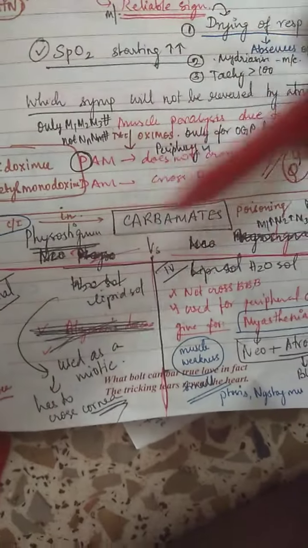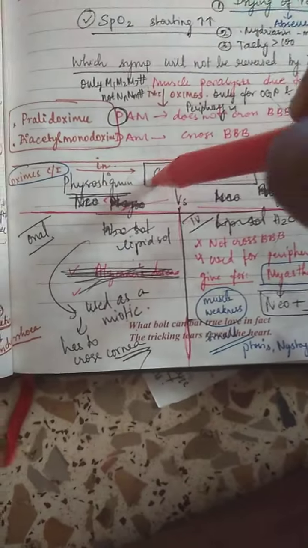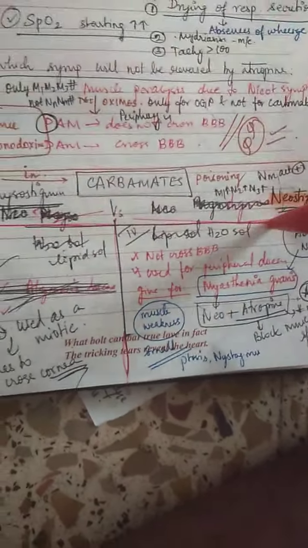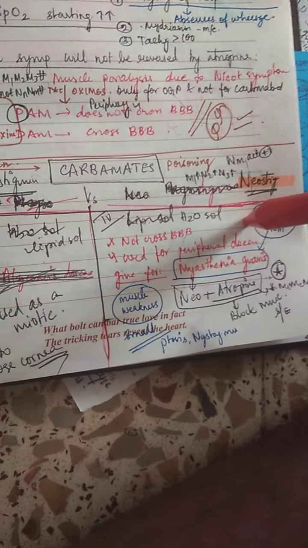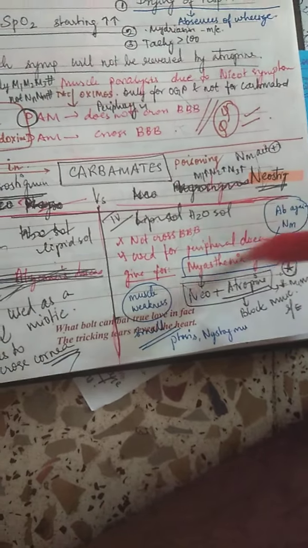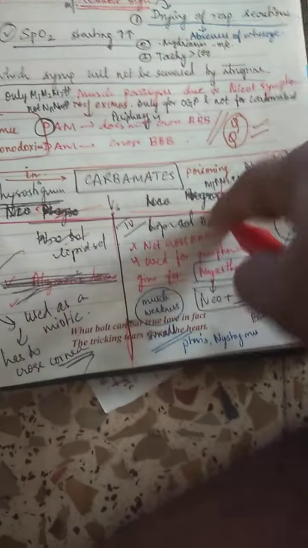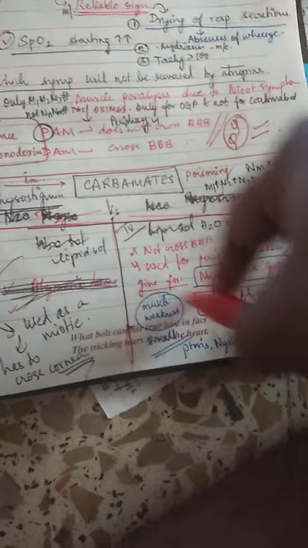Now, the difference between physostigmine and neostigmine is that physostigmine is lipid soluble, but neostigmine and pyridostigmine are water soluble. Since physostigmine is lipid soluble, it can cross the cornea and be used as a miotic. Neostigmine and pyridostigmine cannot cross the blood-brain barrier, so they're only used in treatment of myasthenia gravis. Physostigmine is also useful for atropine poisoning.